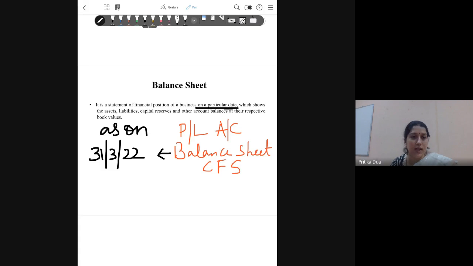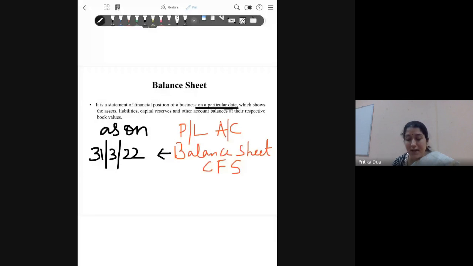It gives me the proper record of all the assets and the liabilities of the firm, and there we can get a better picture of the financial status of the firm. On the last date of the financial year, I am able to have a glance at the things of value owned by the firm, that is the assets, and how much money is owed by the firm to outsiders in the form of liabilities.